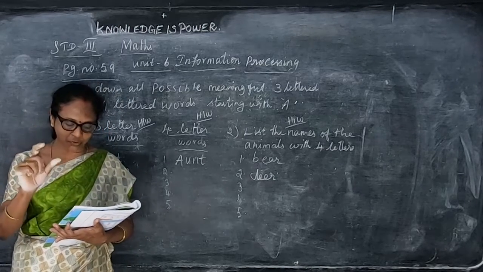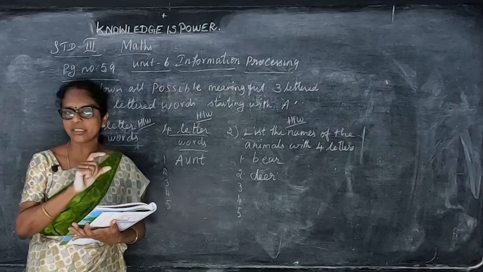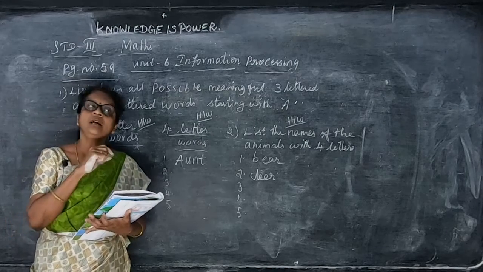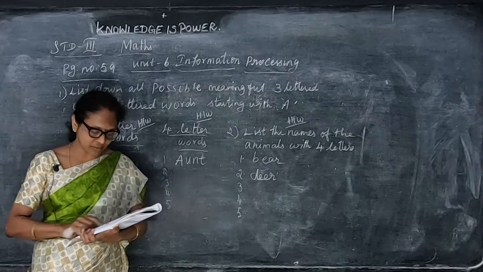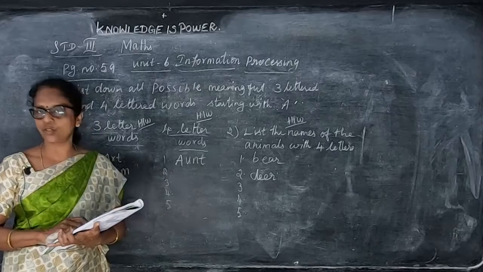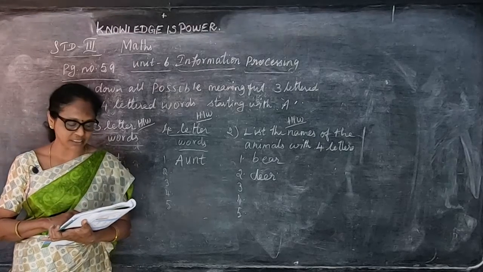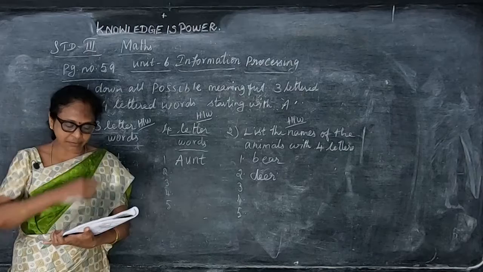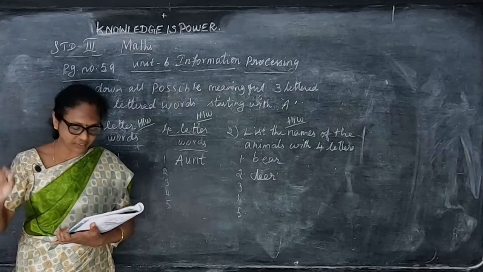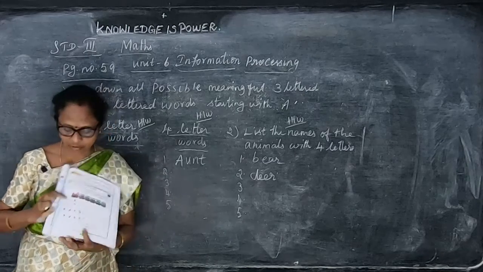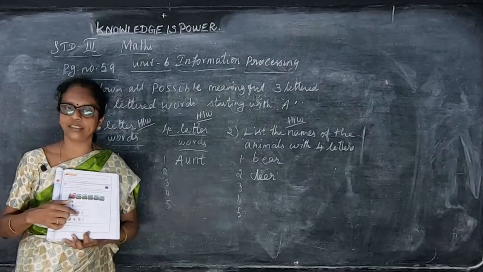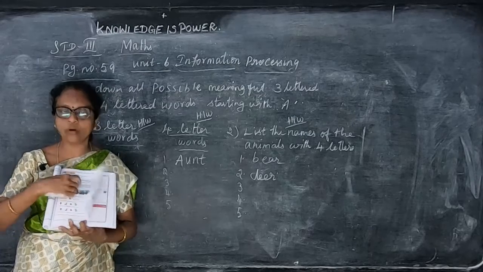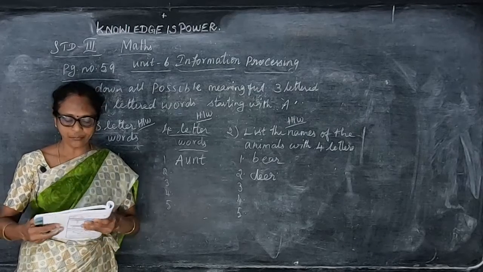And in the pictures, how many animals are there, what are the things, how many alphabets are there, or how many boxes are there, like that they will ask you the question. So you have to write and say the answer. So page number 59 you see. Look at the picture and fill in the required data. Whatever picture they give you, they will ask you questions like this. You have to answer all these questions seeing this picture.